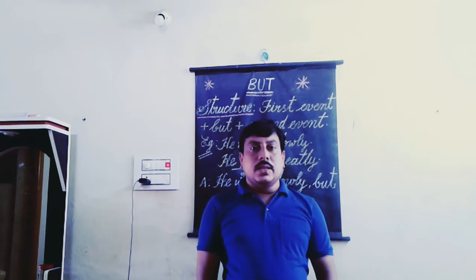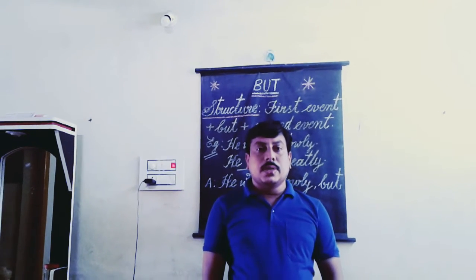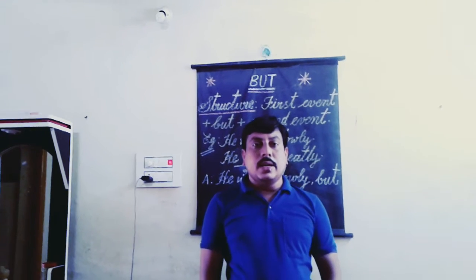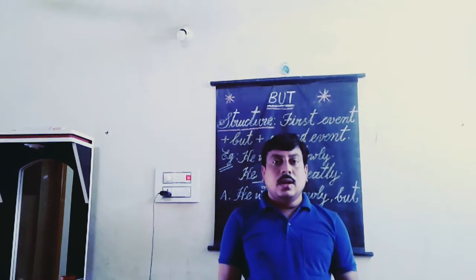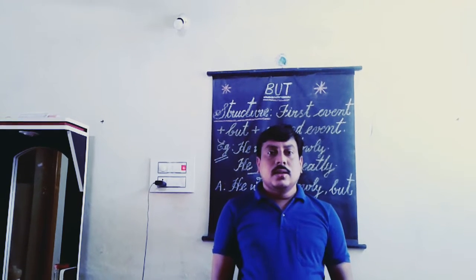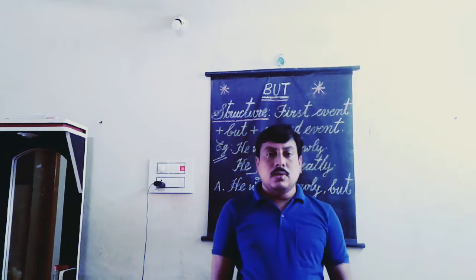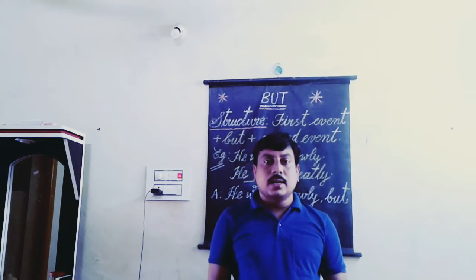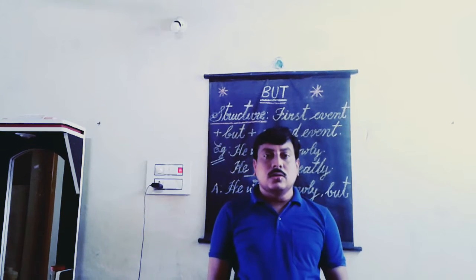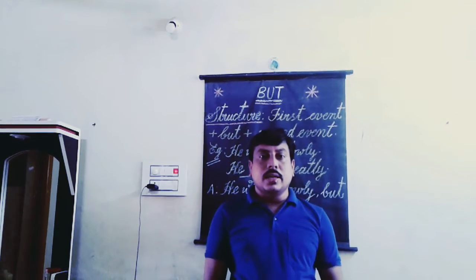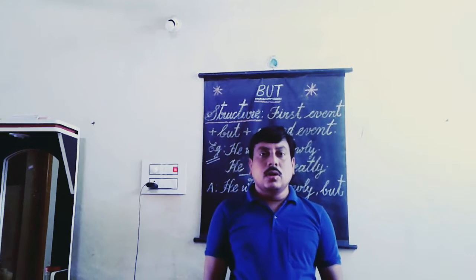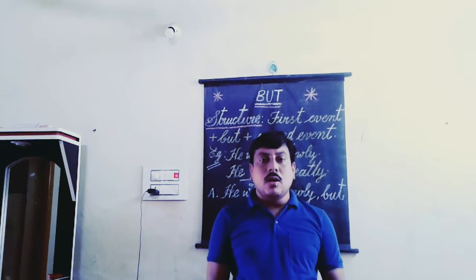Kiran is present, Varun is absent. Kiran is present but Varun is absent. Lata is sick, she has attended school. Lata is sick but she has attended school. He is poor, he is honest. He is poor but he is honest.